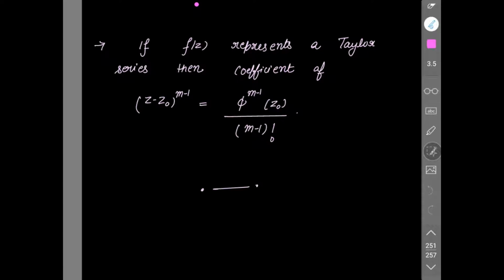If f(z) represents a Taylor series, then the coefficient of (z minus z0) to the power m minus 1 is equal to phi^(m-1)(z0), this is your (m minus 1)th derivative, over (m minus 1) factorial. So this is how we calculate the coefficient in a Taylor series. If the power is m minus 1, then you have to differentiate phi at z0 (m minus 1) times, over (m minus 1) factorial, right?